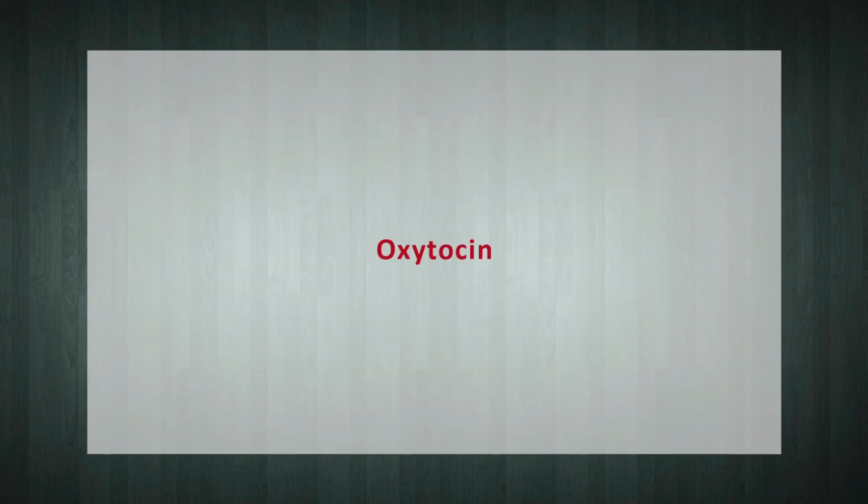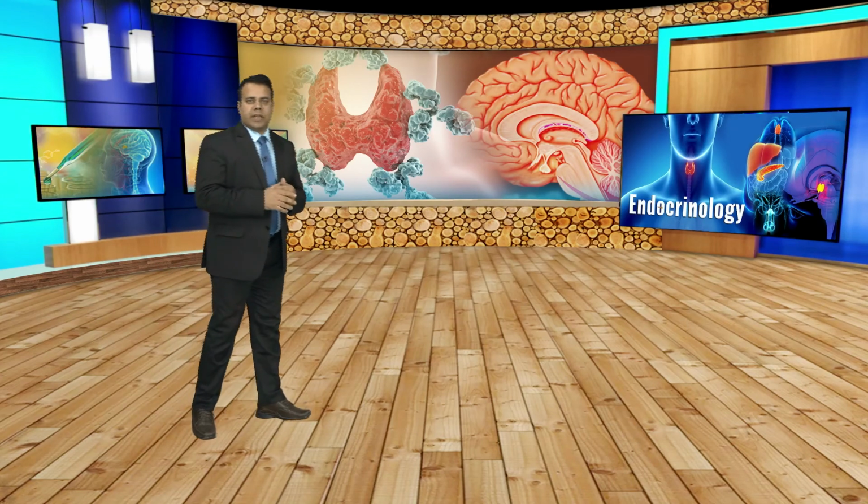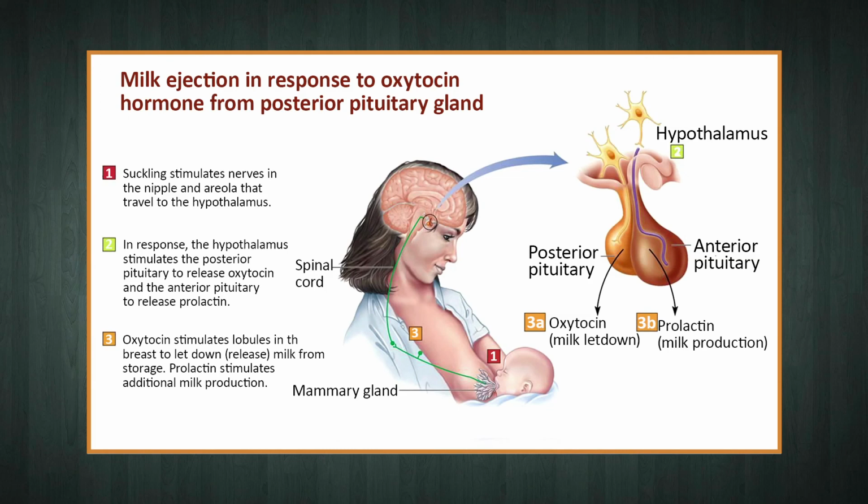First, the oxytocin. Oxytocin affects 2 target tissues, the mother's uterus and breasts during and after the delivery of baby. During delivery, stretching of the cervix of the uterus stimulates the release of oxytocin, which in turn enhances contraction of smooth muscle cells in the wall of the uterus after delivery. It also stimulates milk ejection from the mammary glands in response to the mechanical stimulus provided by the suckling infant.